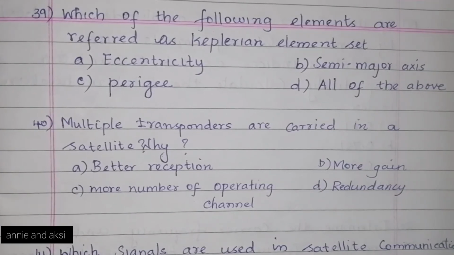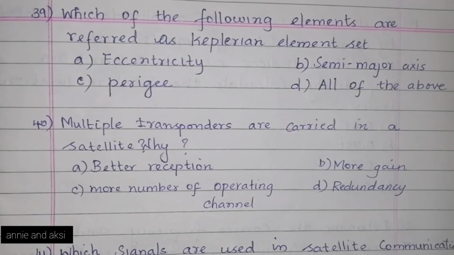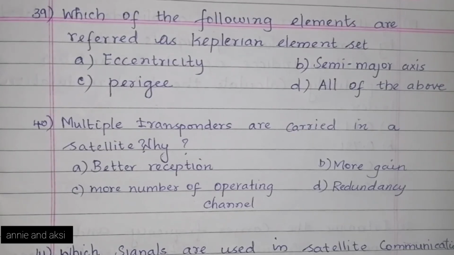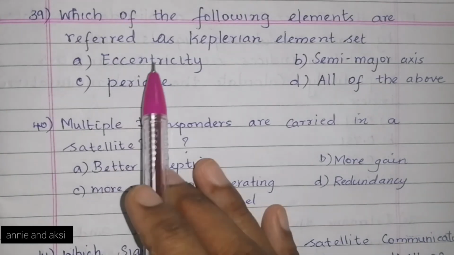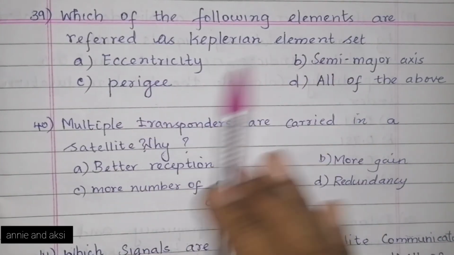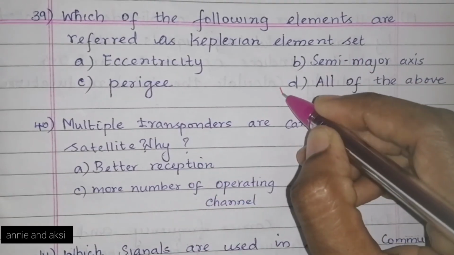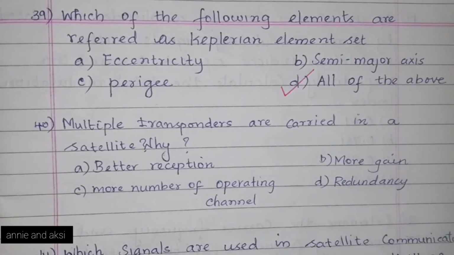Next question. Which of the following elements are referred to as Keplerian element set? The options are A, eccentricity, option B, semi-major axis, option C, perigee, option D, all of the above. Actually, this Keplerian element set is also known as the 6 orbital elements. The various orbital elements are semi-major axis, eccentricity, mean anomaly, perigee, inclination, and right ascension of the ascending node. So, all three belong to the Keplerian element set. So, the answer is option D, all of the above.